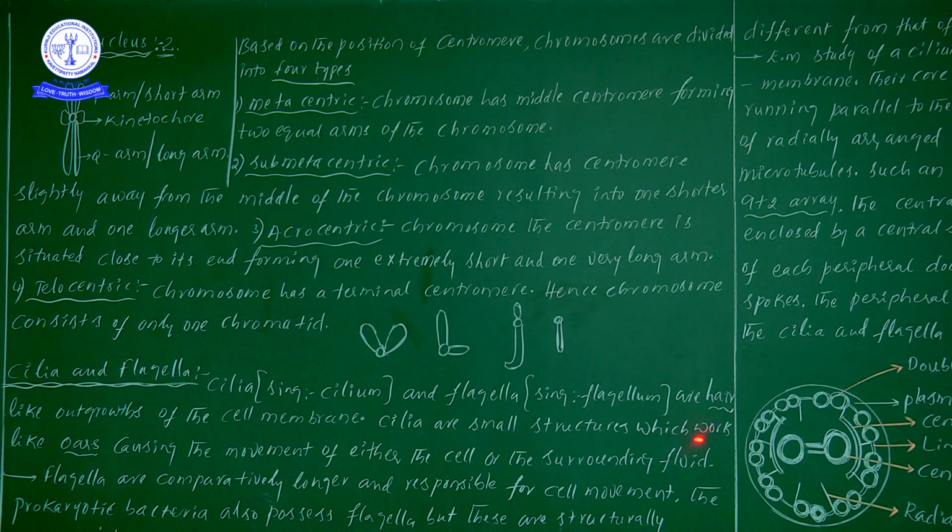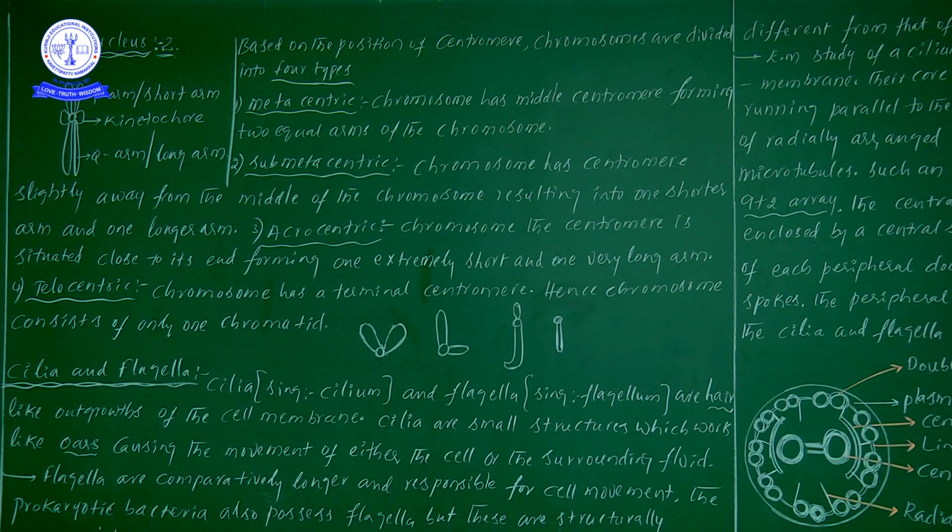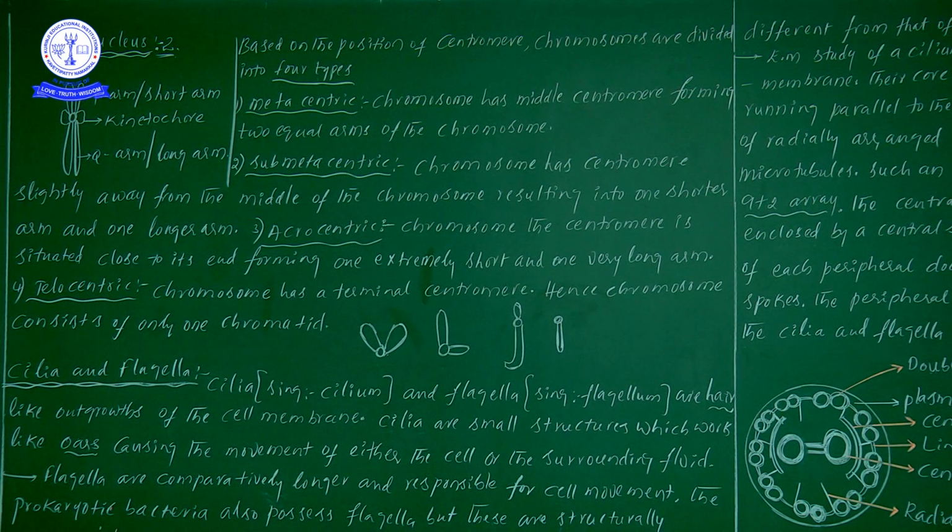Now cilia is a small structure which works like an oar. Oar means, suppose you see a boat with one or two persons sitting in it. They have one kind of apparatus with which they push the water back, so that the boat moves forward. The instrument we use for pushing back while sitting in the boat is called an oar. Likewise, cilia also work like that.